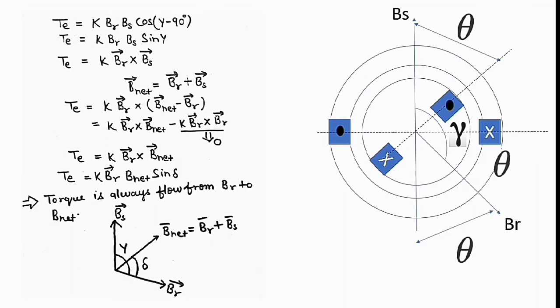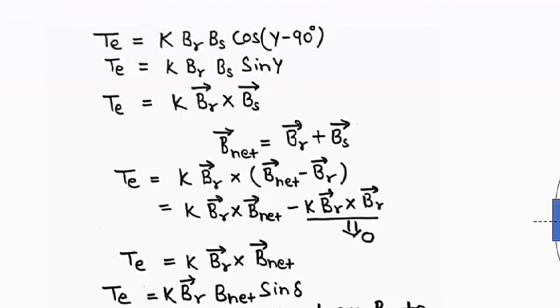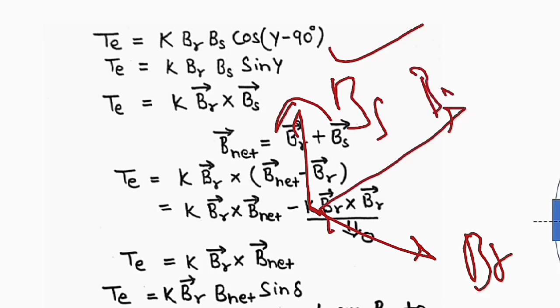So here you see electromagnetic torque. Here you see electromagnetic torque T is equal to K BS BR cos of gamma minus 90. Okay, so this one is the BS, and this one is the BR, and the angle is B net.